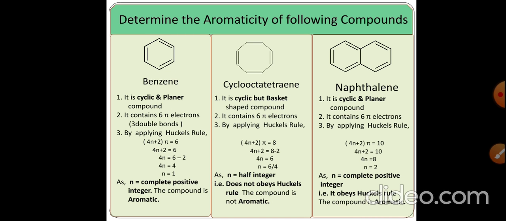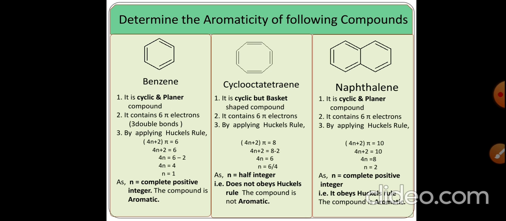Now determine the aromaticity of the following compounds. Benzene. It is a cyclic and planar compound. Secondly, it contains 6 pi electrons. 3 double bonds means 6 pi electrons. Applying Huckel's rule of aromaticity, n is equal to 1, and as n is a complete positive integer, the compound is aromatic.